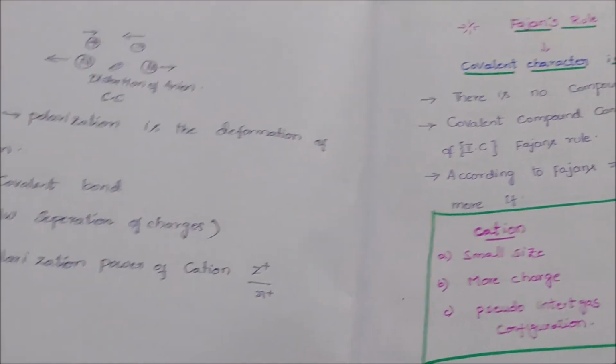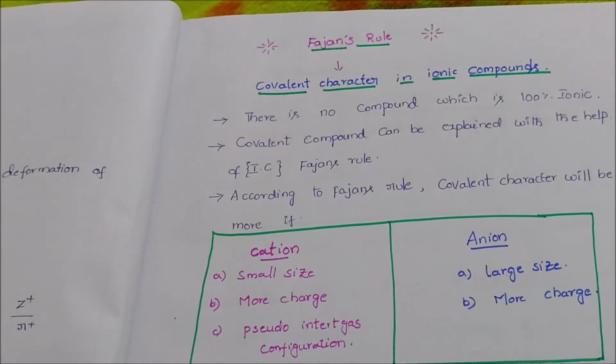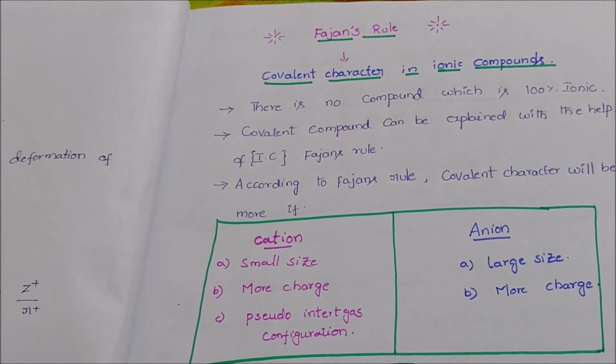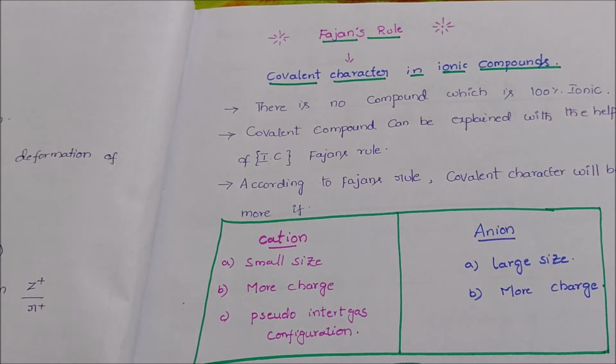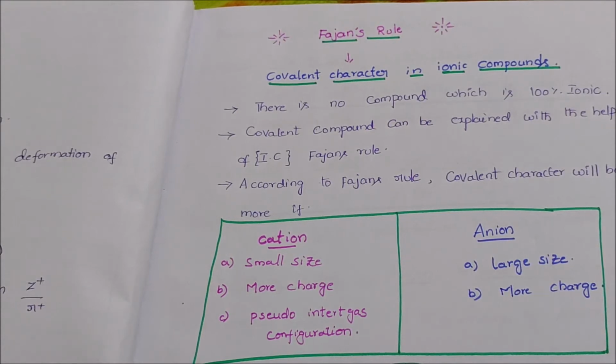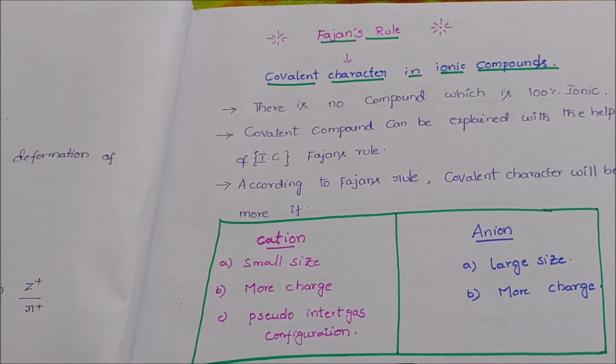Here, Fajans' rule states that there is no compound which is 100% ionic. Covalent character can be explained with the help of Fajans' rule. According to Fajans' rule, covalent character will be more if certain factors favor the easy formation of cation and anion.